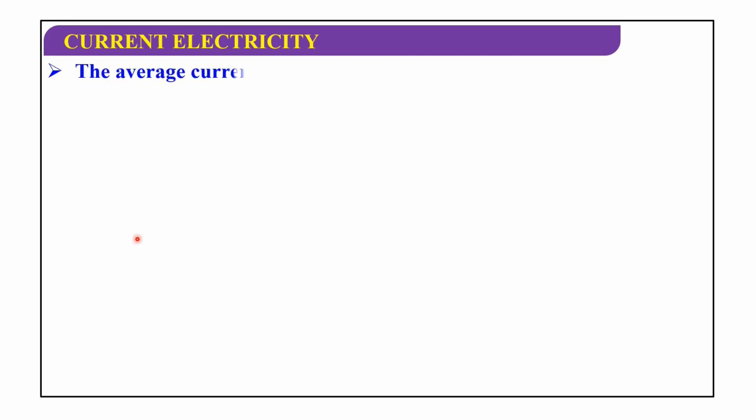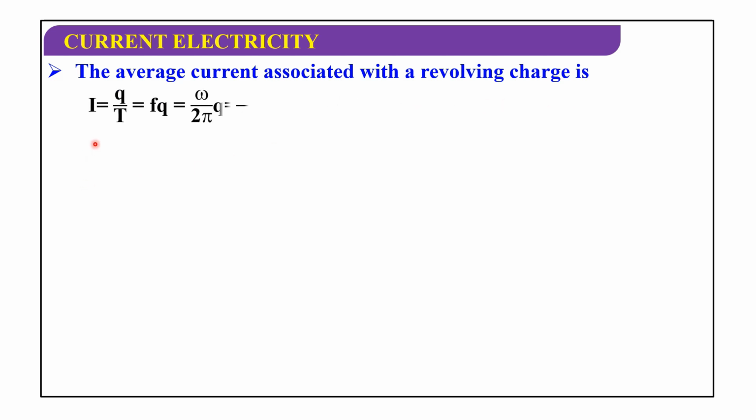Now, the average current associated with the revolving charge is I equals q by t, that is equal to fq, that is equal to omega by 2 pi q, which can be written as vq by 2 pi r. This can also be written as Lq by 2 pi m r square.